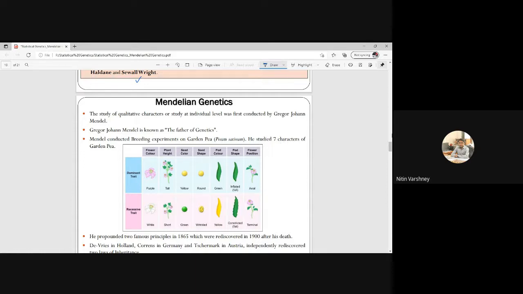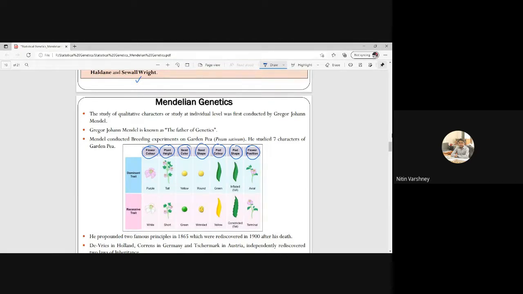In the exam they can ask which character is not studied by Gregor John Mendel. So these are the 7 characters: flower color, plant height, seed color, seed shape, pod color, pod shape, and flower position. So these 7 characters are the ones on which Mendel studied.